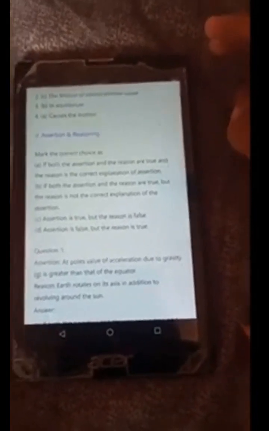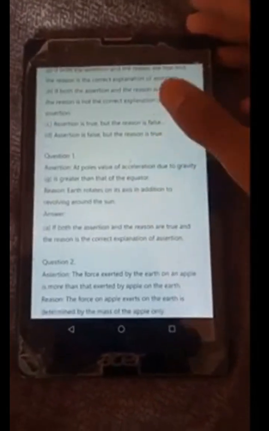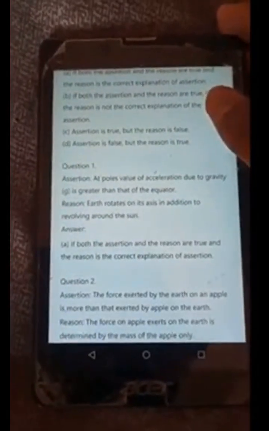Assertion and reasoning. Mark the correct choice as A if both the assertion and reason are true and the reason is the correct explanation of the assertion. B: if both the assertion and the reason are true but the reason is not the correct explanation of the assertion. C: assertion is true but the reason is false. D: assertion is false but the reason is true. Assertion: At poles, the value of acceleration due to gravity is greater than at the equator. Reason: Earth rotates on its axis in addition to revolving around the sun.